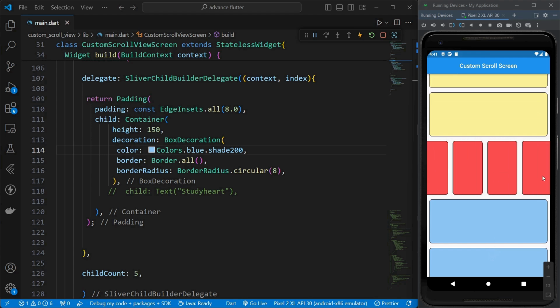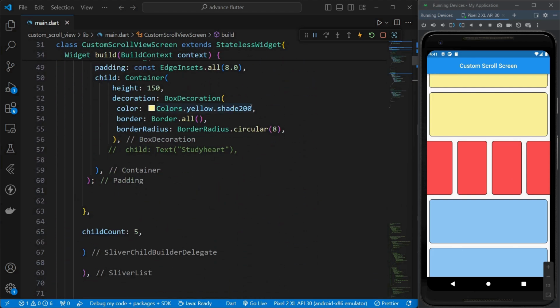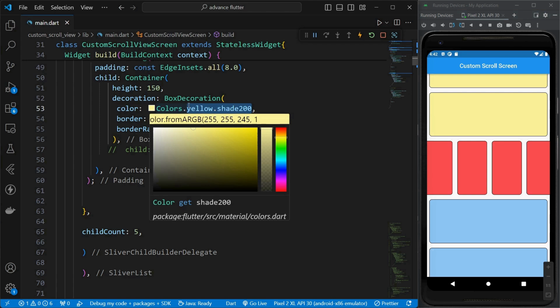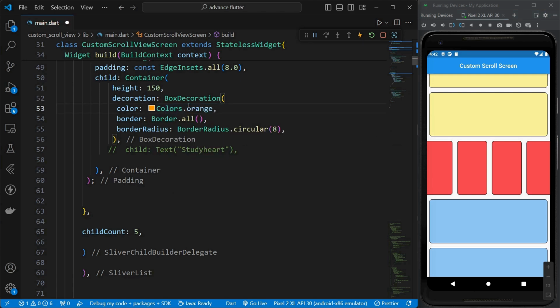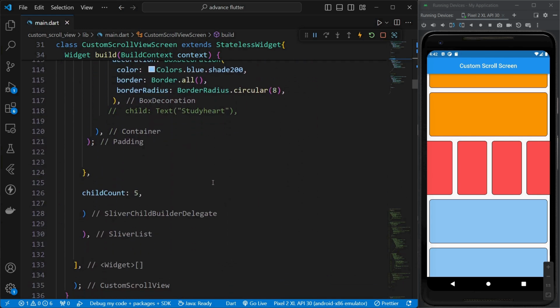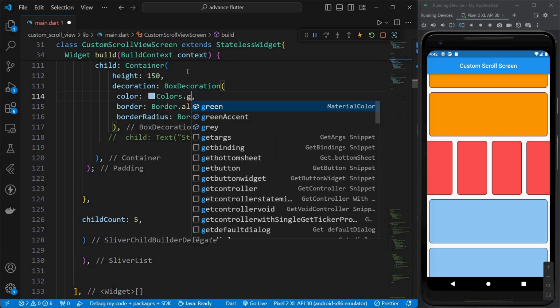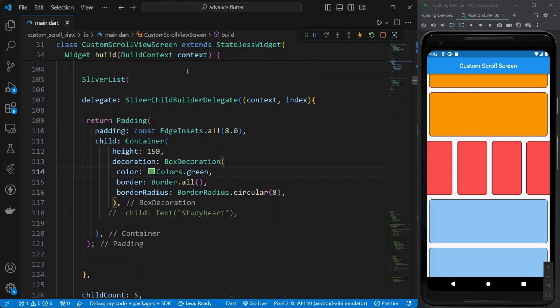And now finally we can design our perfect UI. So I'll just come over here and I'll pass the color to colors dot orange. Okay, and to this vertical I'll pass colors dot green, and I'll save this.